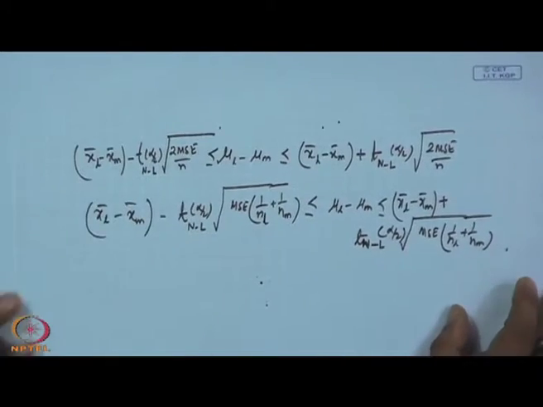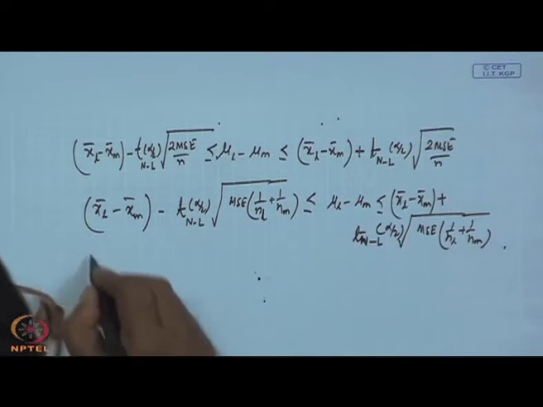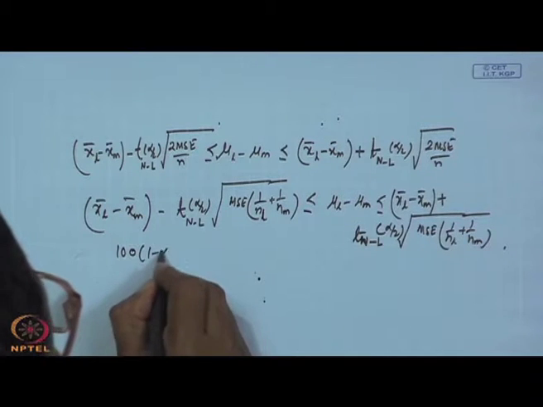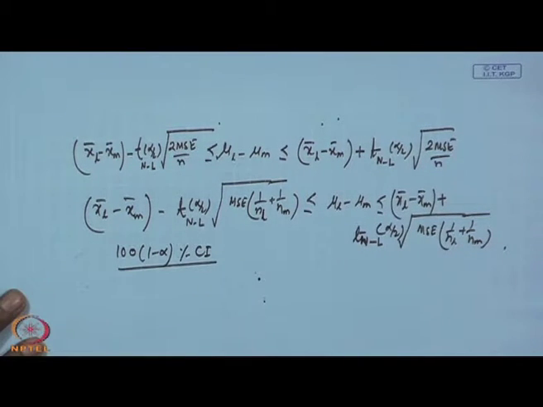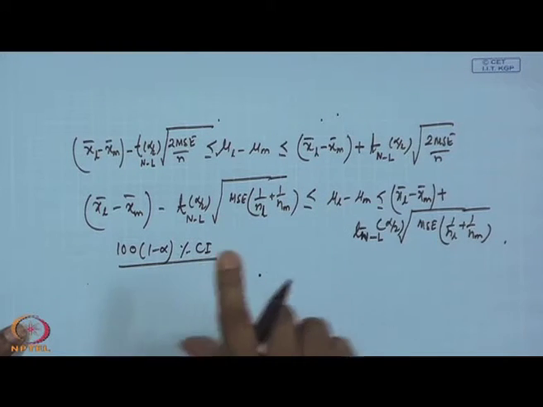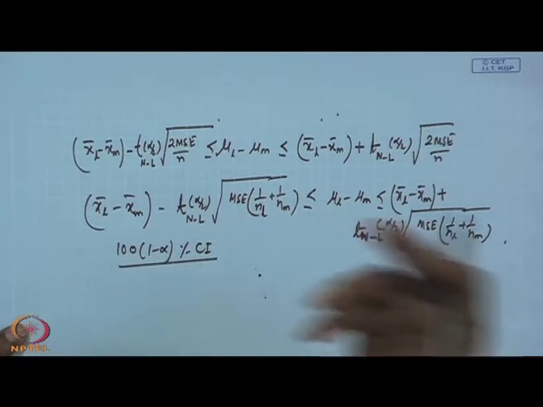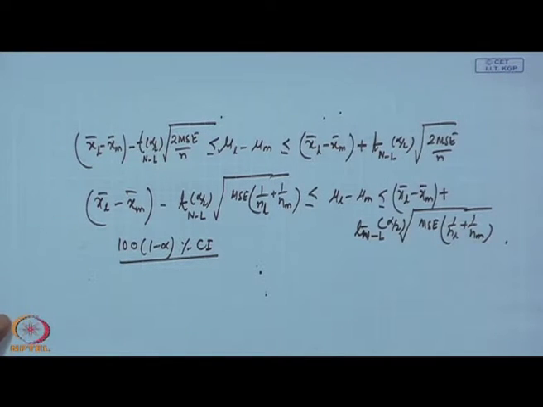Now, see, by saying this, what we are saying is that it is a 100 into 1 minus alpha percent CI, correct. Is it true that it is a 100 into 1 minus alpha percent CI if I compare all the pairs? No, it will be reduced.